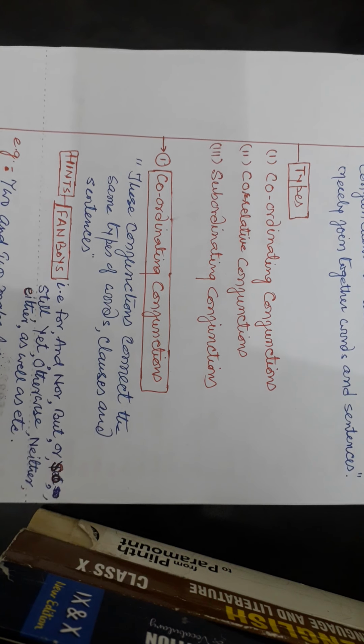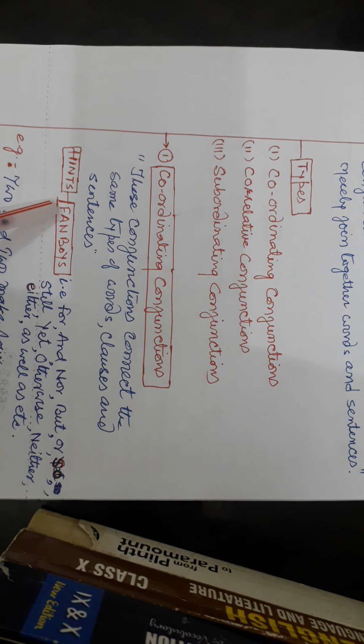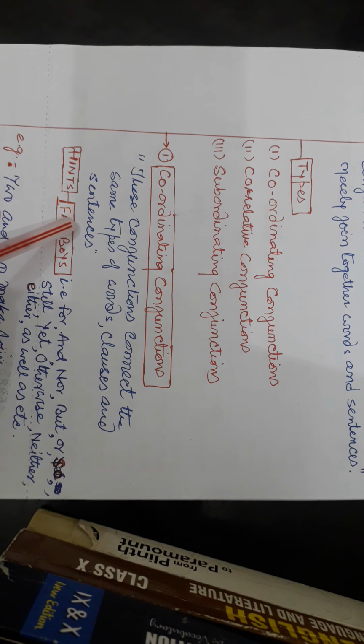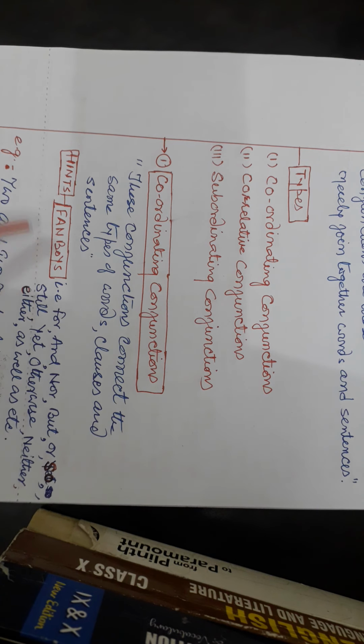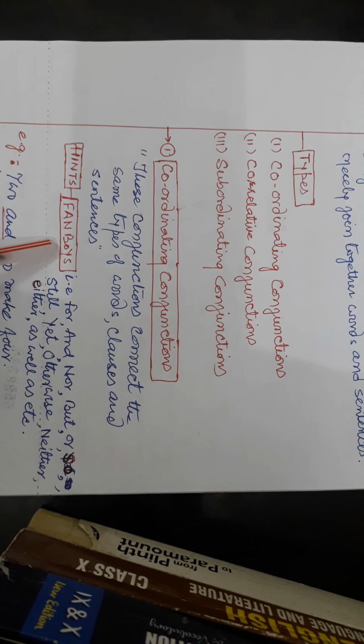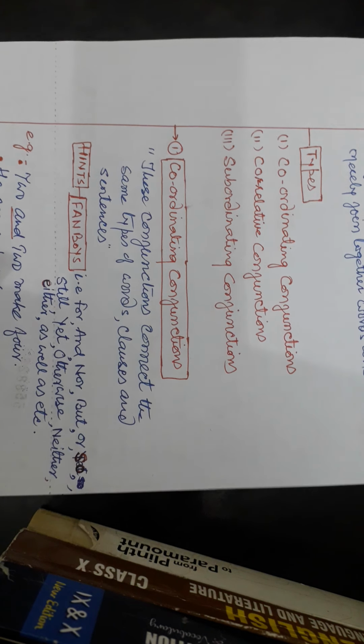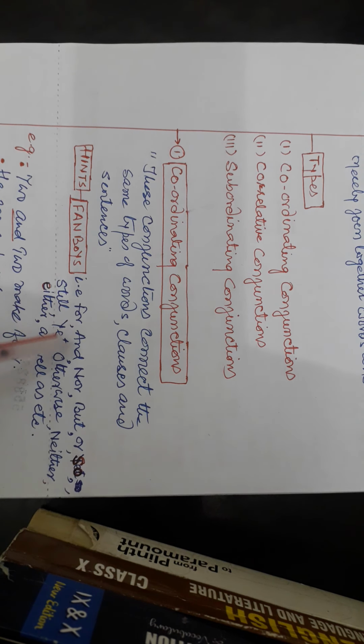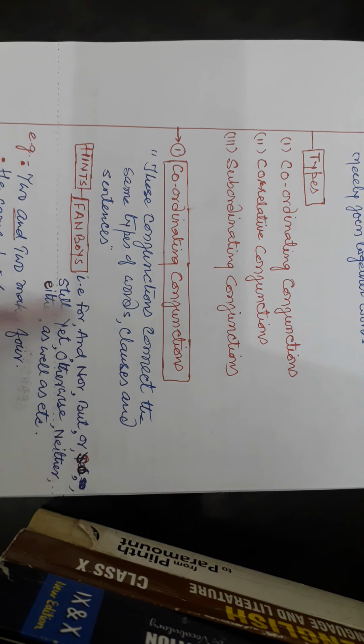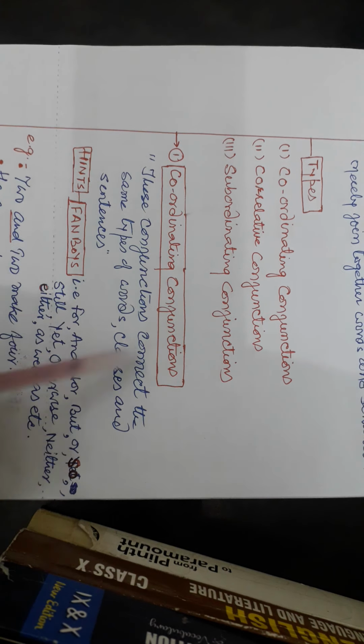The hint for coordinate conjunctions: FANBOYS. F stands for for, A stands for and, N nor, B but, O or, Y yet, S so. That is: for, and, nor, but, or, so, still, yet, otherwise, neither, either, as well as, etc. are words used in coordinate conjunctions.